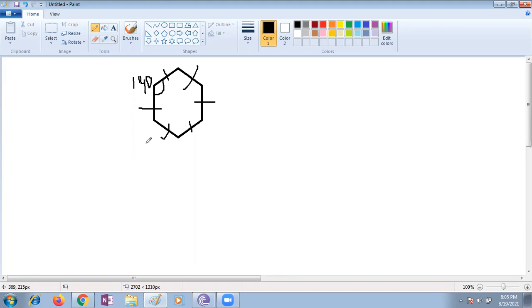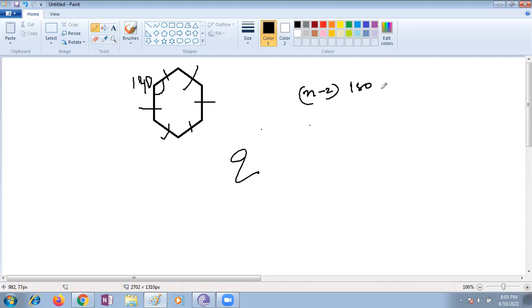We know the formula for the sum of interior angles. Abhinav, what is the formula for the sum of interior angles? Ma'am, n minus 2 into 180. Very good. N minus 2 into 180.